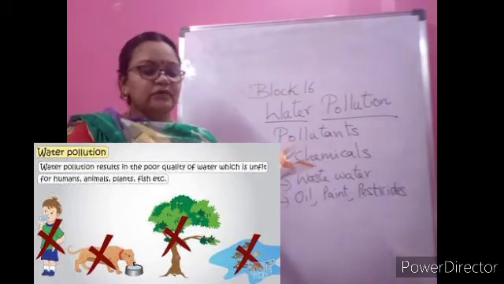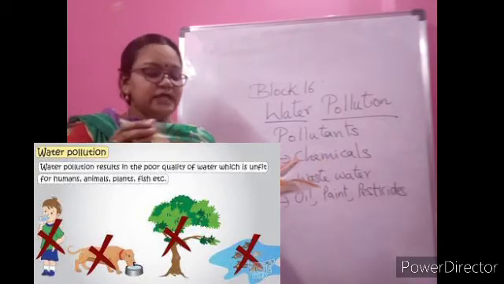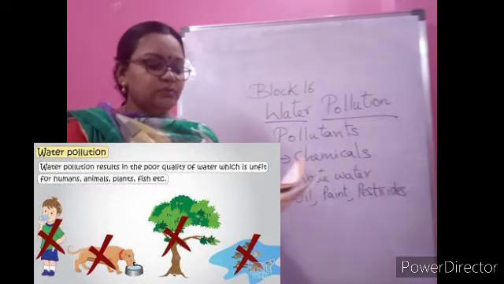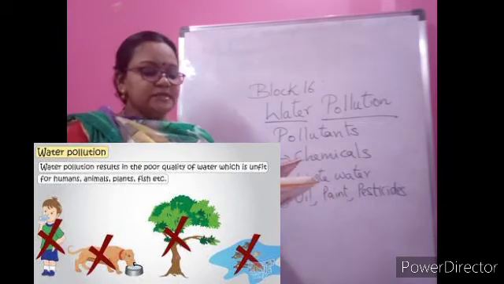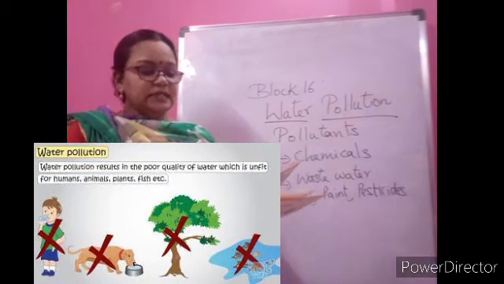The important thing given here is what the polluted water will carry and how it is affecting the plants, animals and the people who are drinking it. See, just 1 or 2 lines I'll read. Trash, plastic, chemicals and oil, these are the pollutants, are dumped in rivers. Yes, and they are mixing.